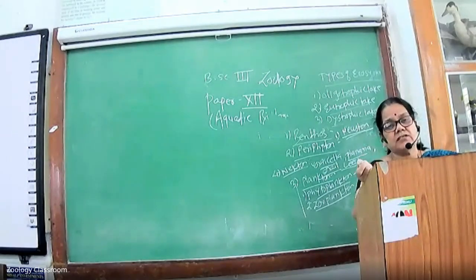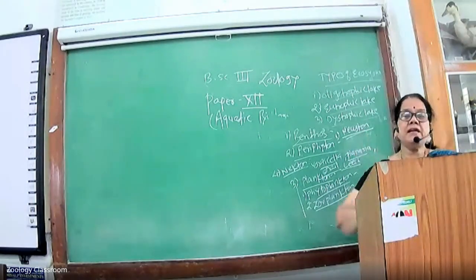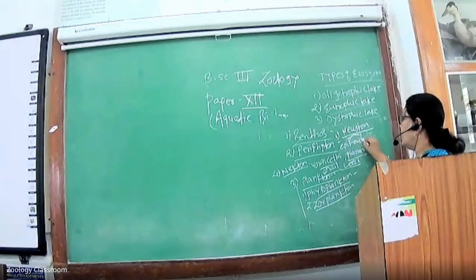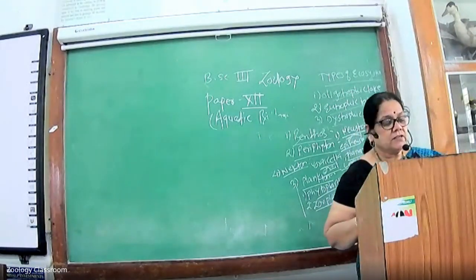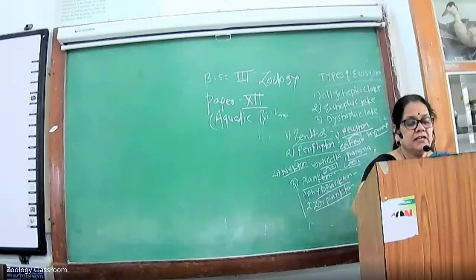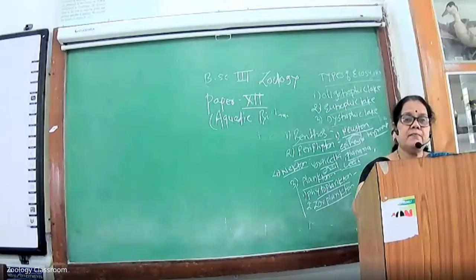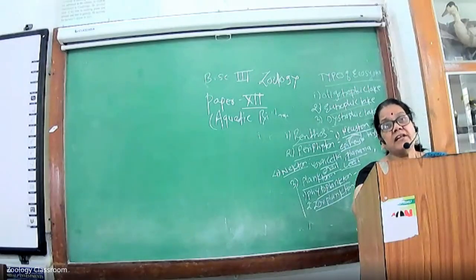And in the neustons, there are two types present. Again, it divides into two types, the epineuston and the hyponeuston. The neustons are of two types, the epineuston and the hyponeuston. Epineuston animals generally survive on the top of the water, at the air-water interface. For example, water striders.